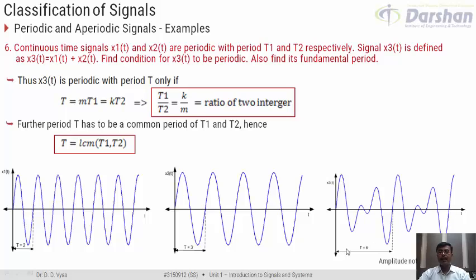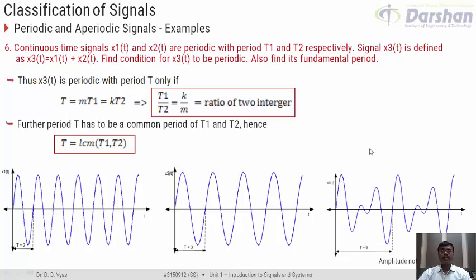If we look in MATLAB at the time period for this, we would get it to be equal to 6, which is nothing but the LCM of 2 and 3. This is what we mean by the time period of x3(t) being a common multiple of T1 and T2. And the common multiple of T1 and T2, that is 2 and 3, is 6.